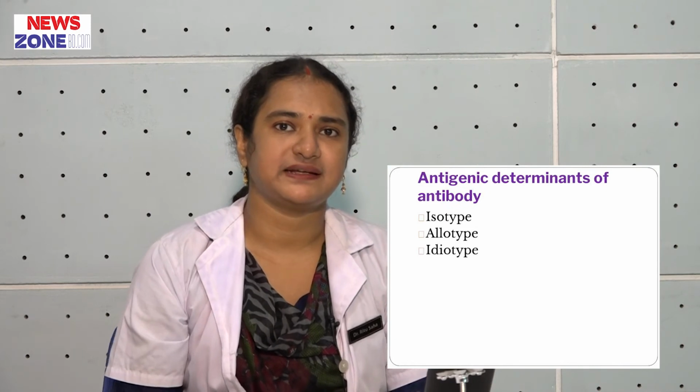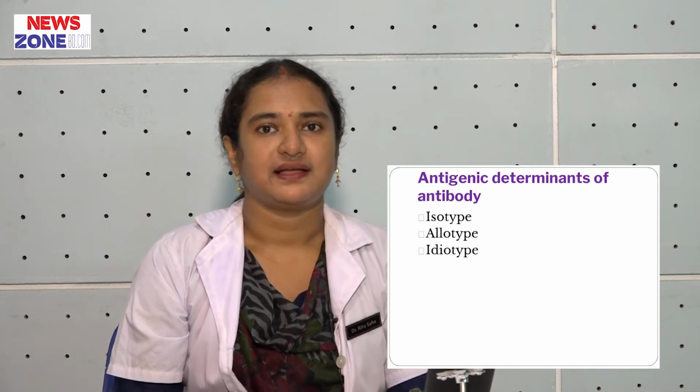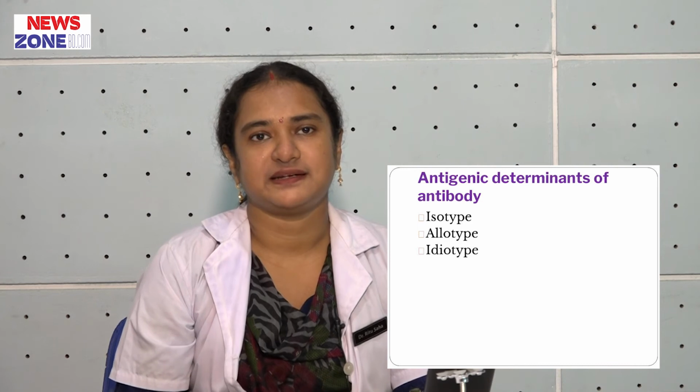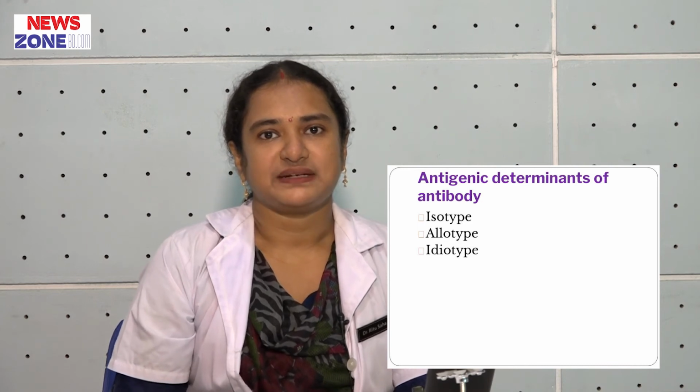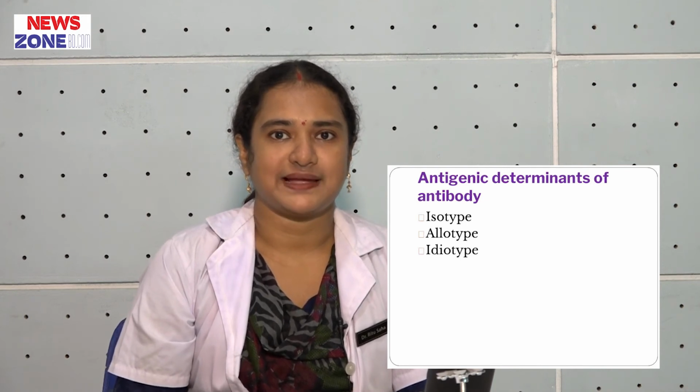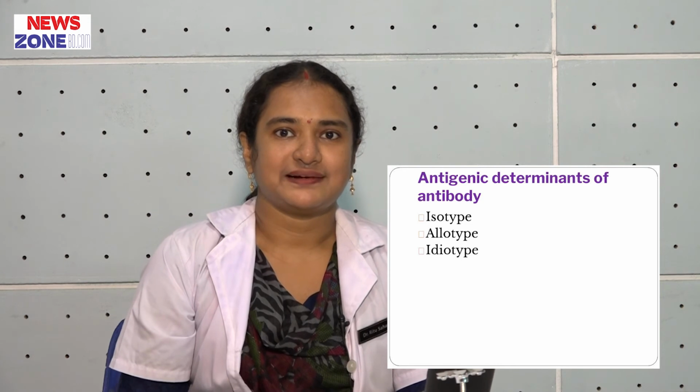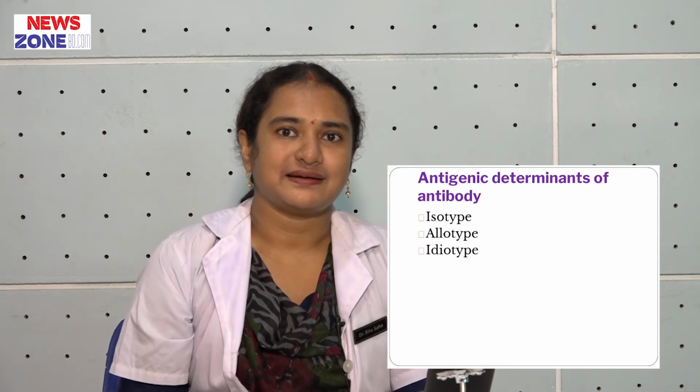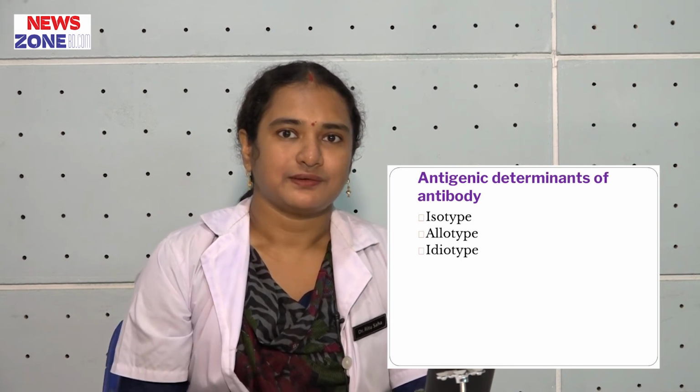Now we are going to discuss antigenic determinants of an antibody. Now, what are antigenic determinants? You know about epitope, the portion of antigen to which antibody specifically binds, and you know the criteria of antigen, that antigens are good when they are protein in nature.